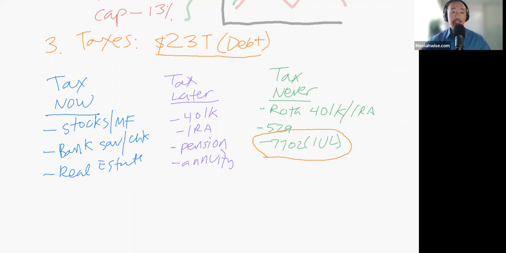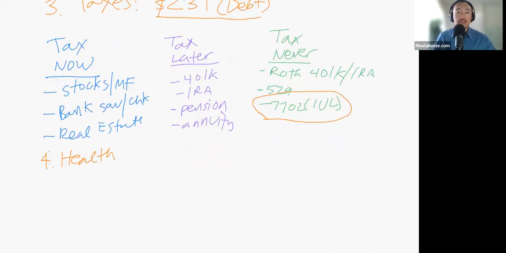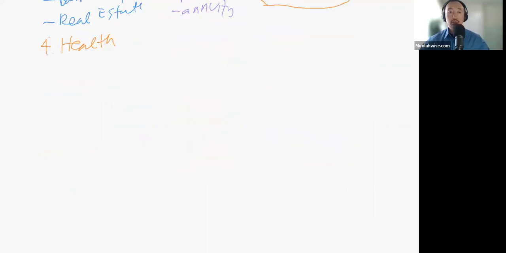Okay, so the fourth risk is what we call long-term care. Right, so the fourth one is health. And why is health so important? Because as you age, you get weaker, and if you get weaker, then you're more likely to fall into a health scare where you're going to need money. And I'm sure you're probably thinking, yeah, but I probably have Medicare or some kind of healthcare program. Won't they cover long-term care? And the answer is no, it does not cover long-term care. So what I'm specifically talking about is long-term care.